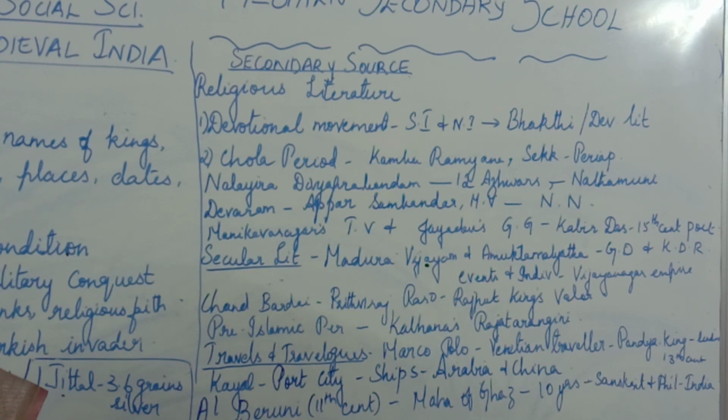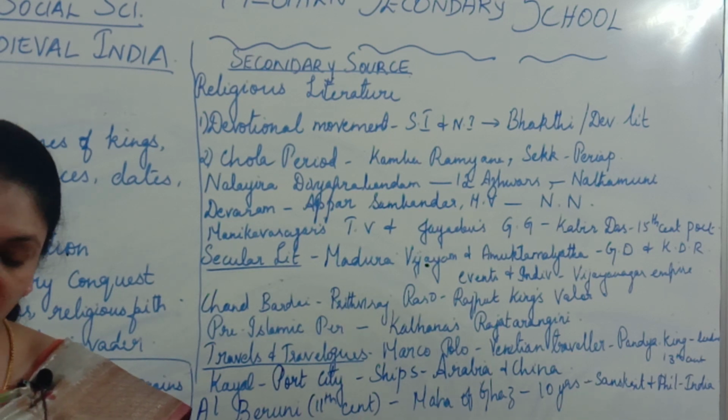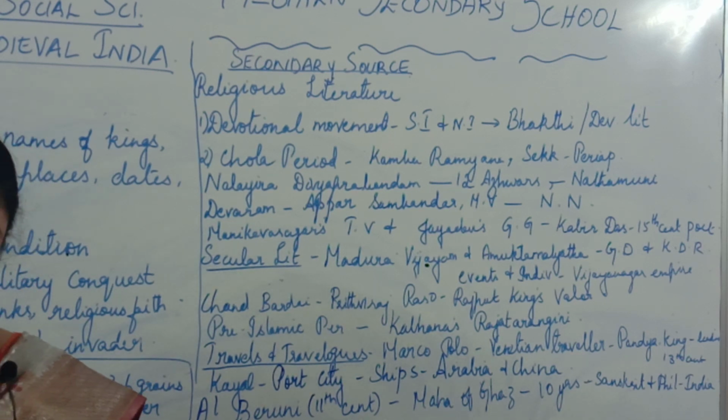The next traveler is Ibn Battuta. Ibn Battuta came to India during the 14th century. He is an Arab-born Moroccan scholar.